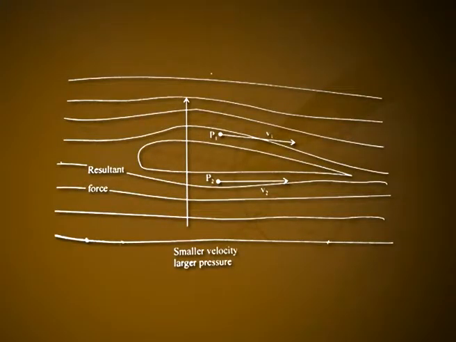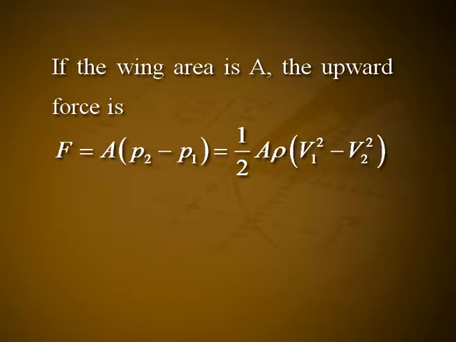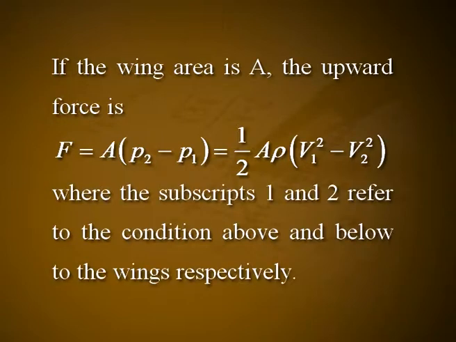This effect is used to produce the lift of an airplane, figure number 2. The profile of the wing is so designed that the air has a greater velocity above the wing surface than below it. This greater velocity then produces a lower pressure above the wing than below it, and this difference results in a net upward force. If the wing area is A, the upward force is F is equal to A into (P2 minus P1), which is equal to 1/2 A rho (V1 square minus V2 square), where the subscripts 1 and 2 refer to the conditions above and below the wing respectively.